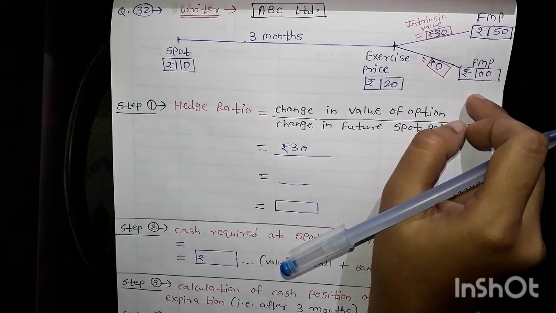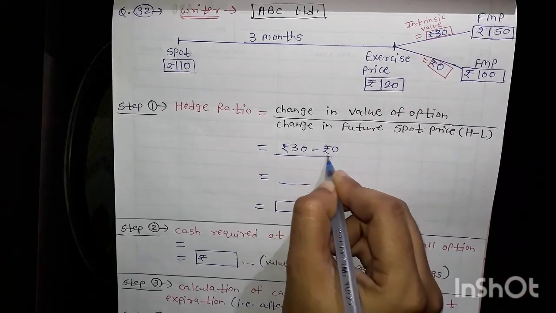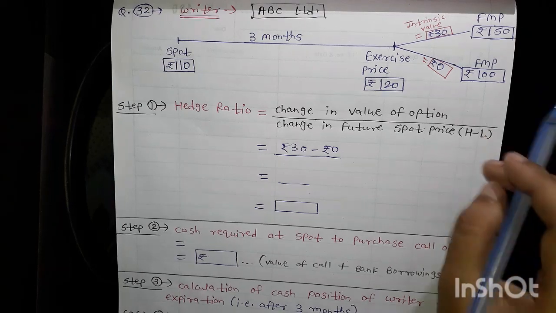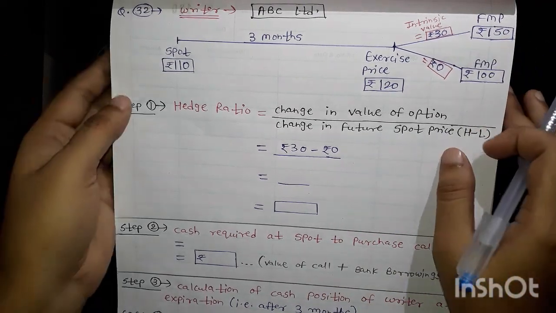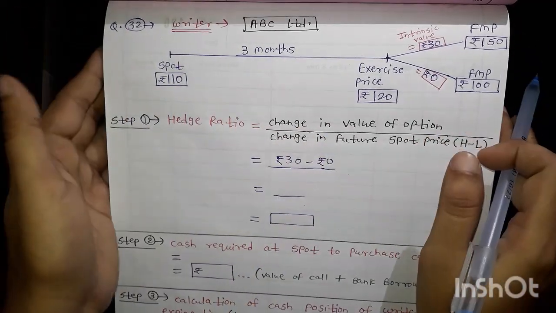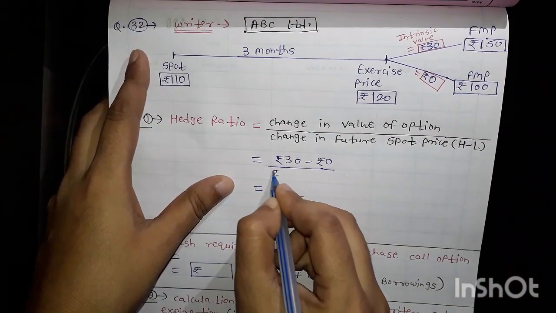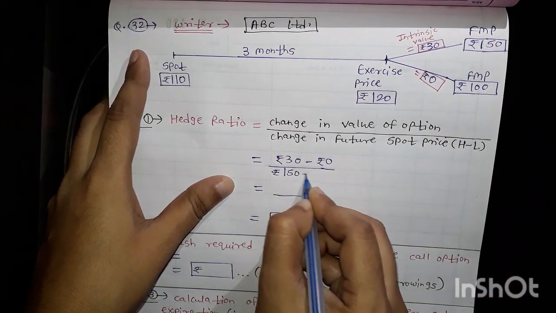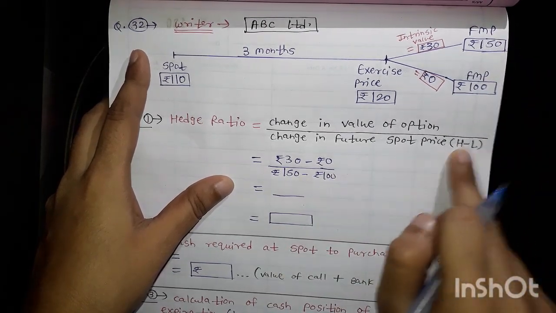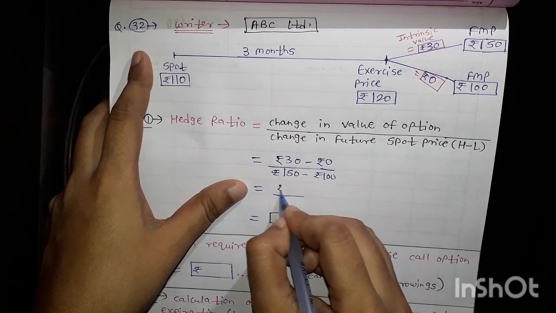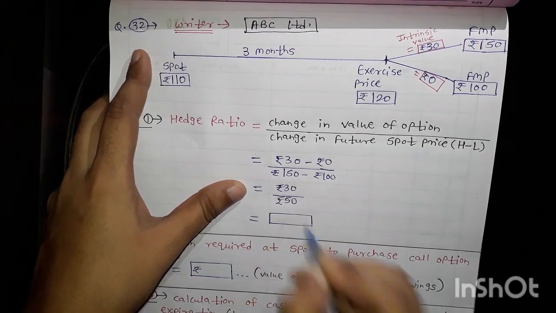Okay, higher to lower we have to go, so that's why 30 minus 0, and here spot price difference. Okay, future spot price means future market price. What exactly will be the price in the market in the future, the difference of that. So here 150 minus 100. Okay, higher minus lower. So here difference is 30 only, and here it is 50. Okay, so here difference is 50.